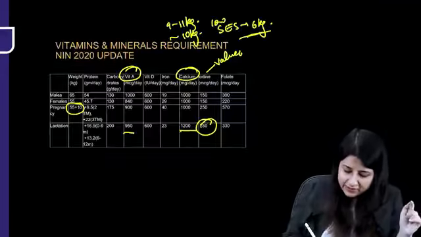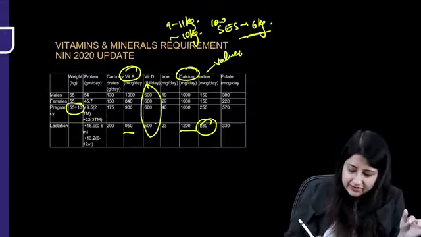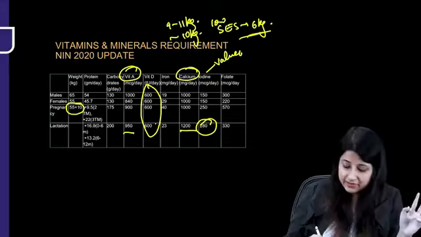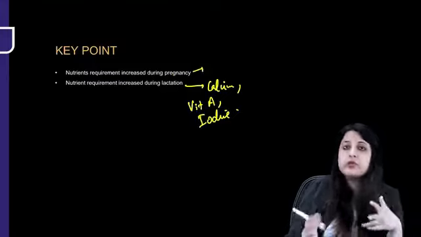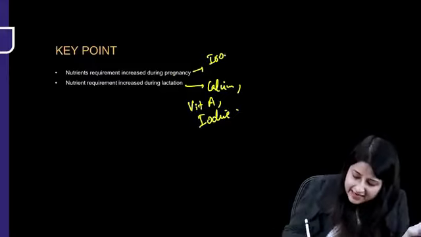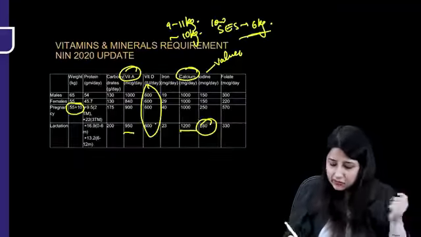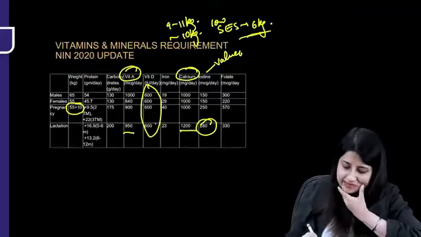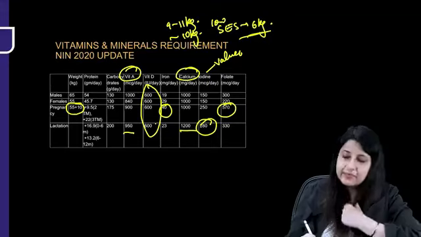All right, and vitamin D is something which remains the same. Read calcium and vitamin D together, so 600, 600, 600, 600 international unit. Now what about pregnancy? So we all know in pregnancy a woman needs to take iron, folic acid. So iron and folic acid requirements are increased during pregnancy. Here you can see iron 40 milligram per day and folate 570 microgram per day.